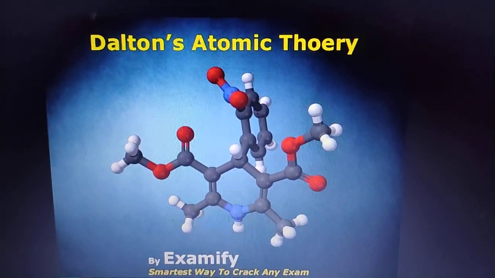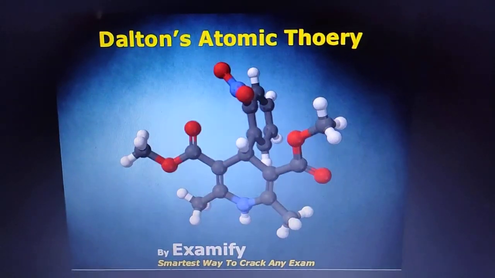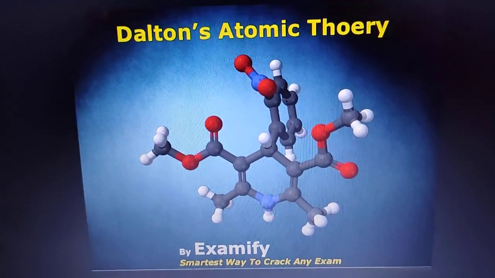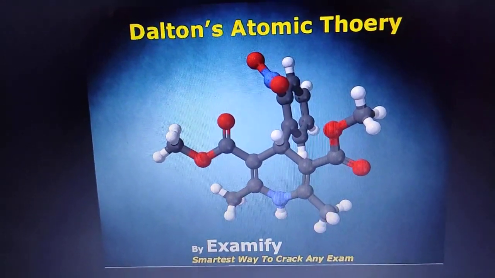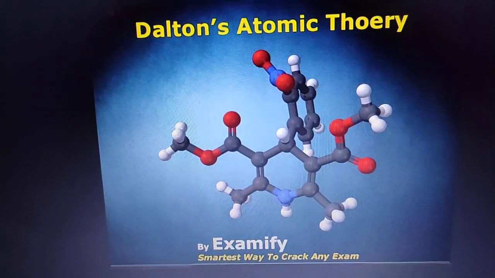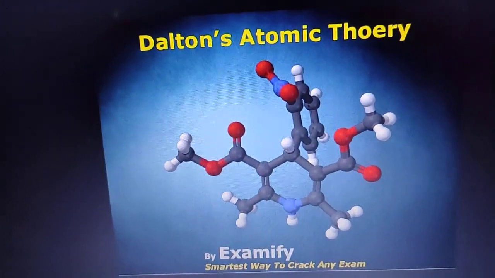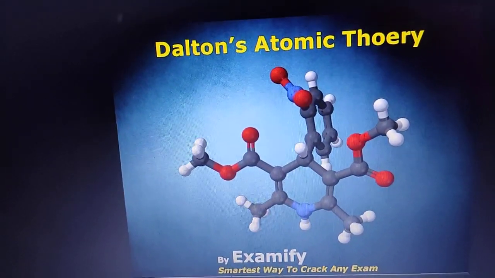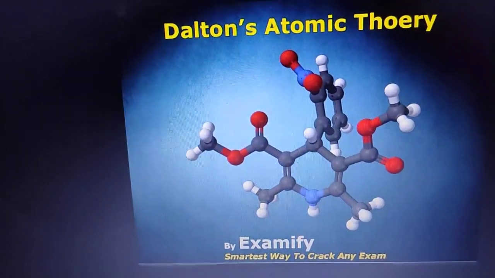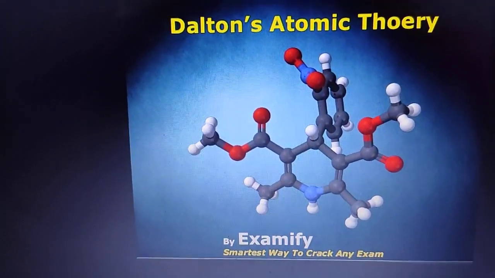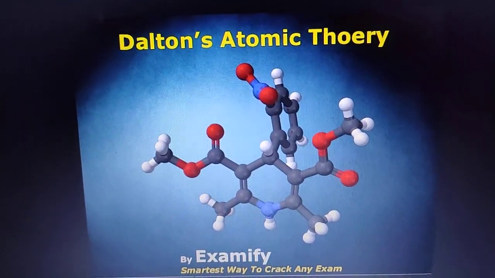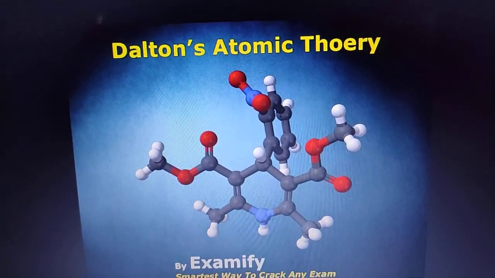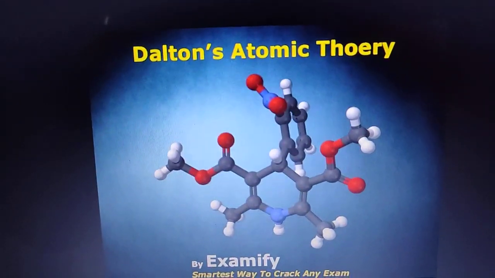Now let's see about John Dalton's atomic model. A great scientist named John Dalton also proposed his model, and he named that model based on his name only, that is John Dalton's atomic model. So he gave a few postulates of his theory, which is known as Dalton's atomic theory. Now the first postulate is all matter is made up of very small particles called atoms. Means small particles come together and form matter.